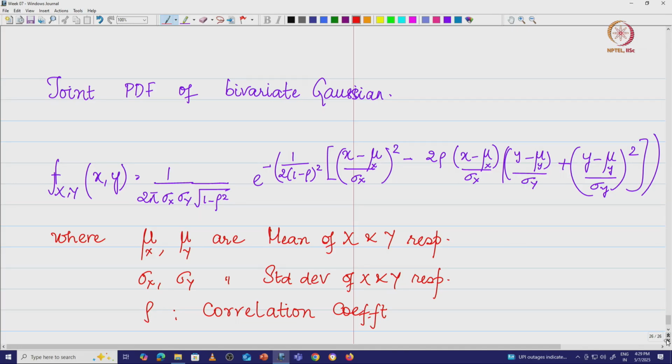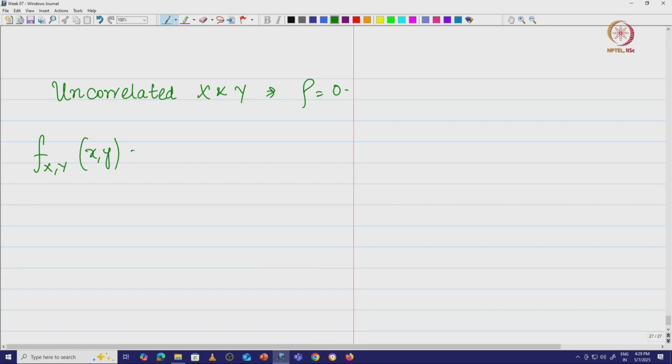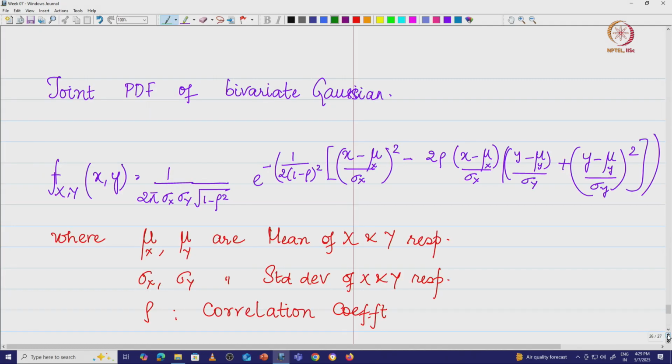Now let us look at uncorrelated Gaussian. So uncorrelated Gaussian implies, okay, the uncorrelated x and y implies rho is equal to 0. So therefore what do I have? I have f of x comma y, of x comma y, is equal to 1 by 2 pi. In this expression if you substitute rho is equal to 0, this term gets knocked off, this term gets knocked off, this entire term gets knocked off, and what we have is only this.